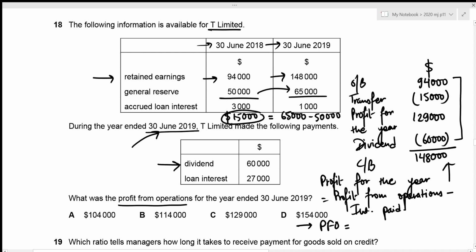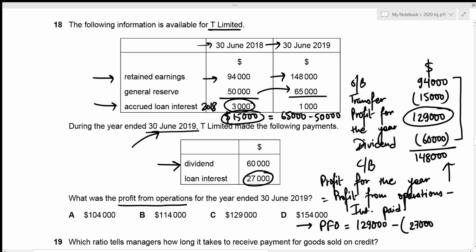And we just figured out our profit for the year to be 129,000. Now we need to subtract our interest paid. And the interest paid is given to be 27,000. But we are also given accrued loan interest. So accrued loan interest for last year just represents that this is the loan yet to be paid for the year 2018. So this should not be included for the income statement in the year 2019.